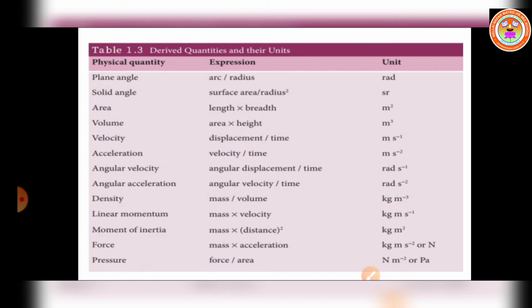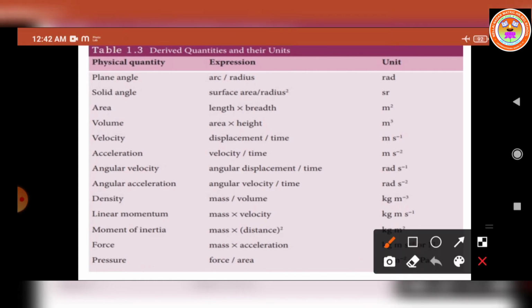Listen, now let us move on to some of the derived quantities and their units. First we have to see the physical quantity and the related expression and how we can write the unit. Already you know the physical quantity is plane angle. The unit of plane angle is radian, arc per radius only we have to take as radian. And solid angle, the surface area by radius square, the unit is taken as steradian.